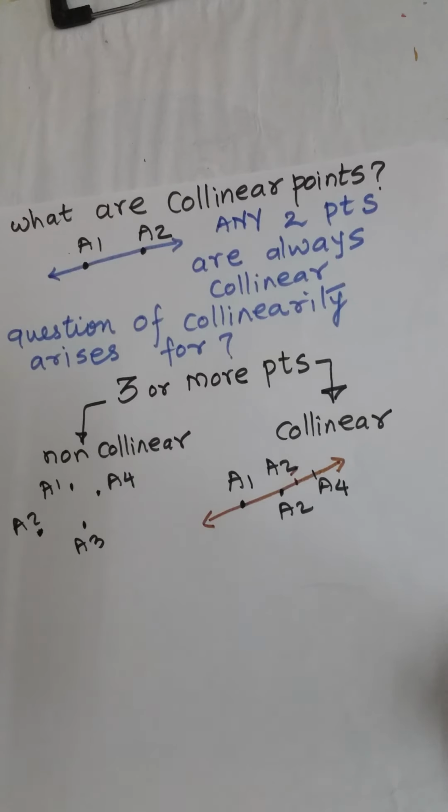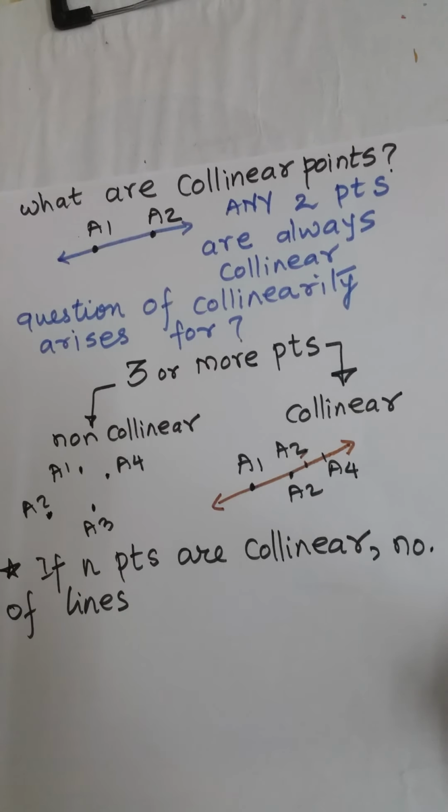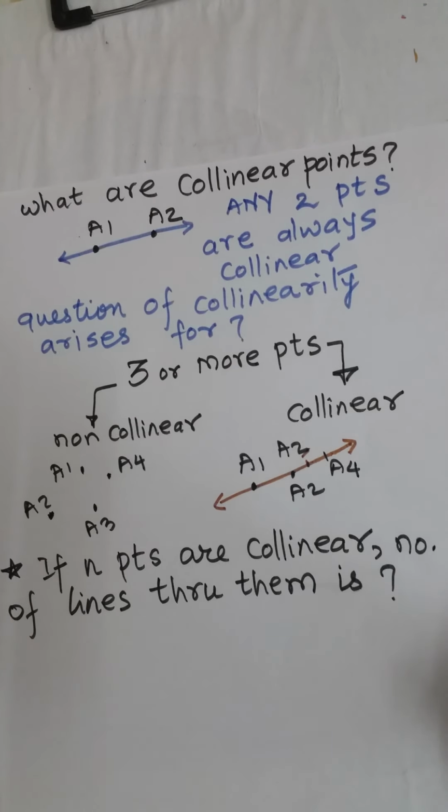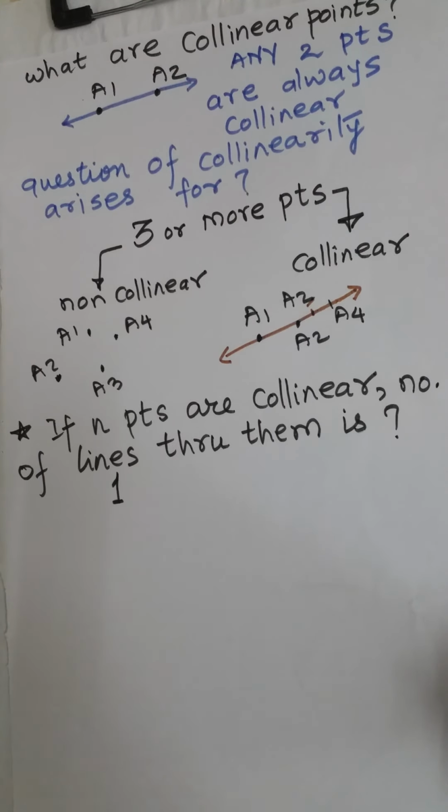They lie on a unique line. So if n points are collinear, the number of lines through them is how many? Yes, it is one line.